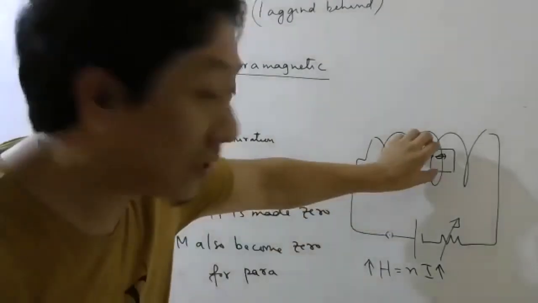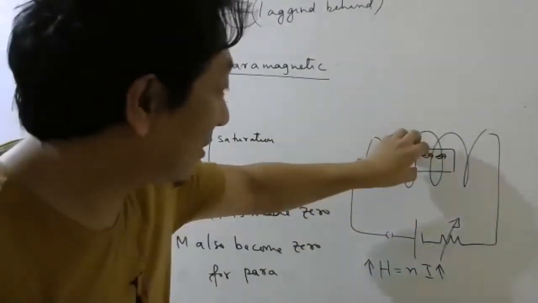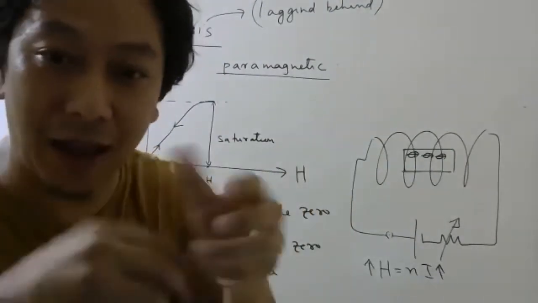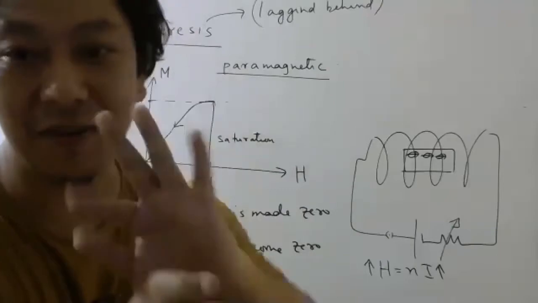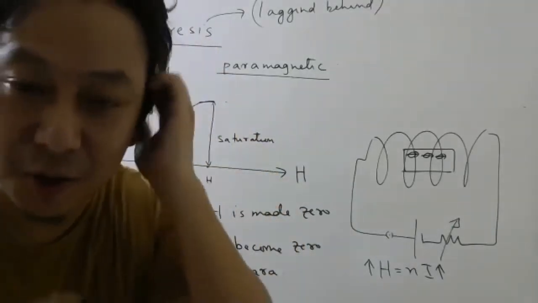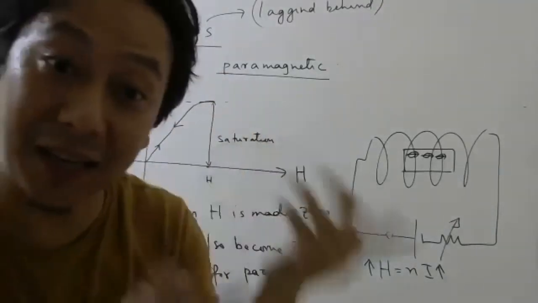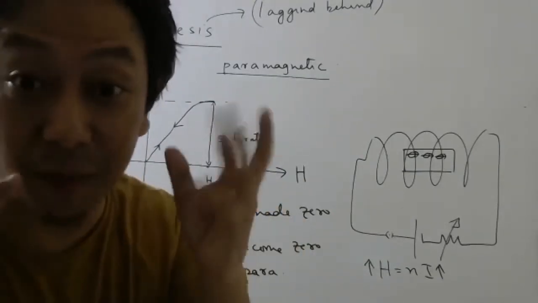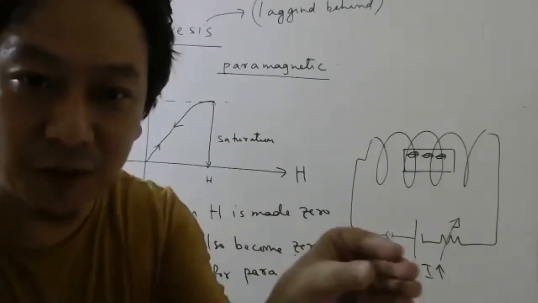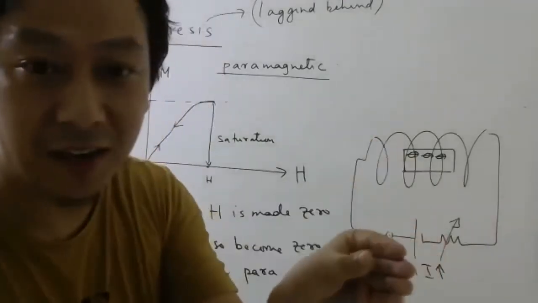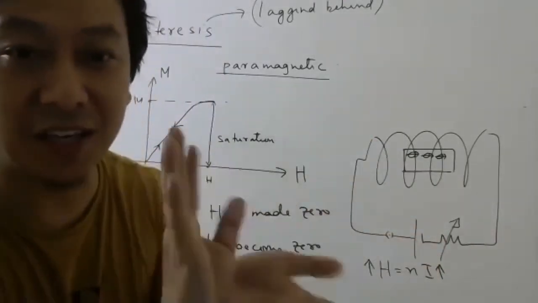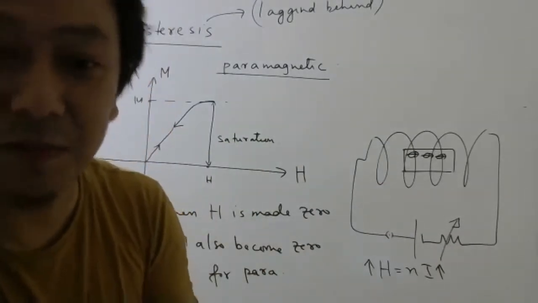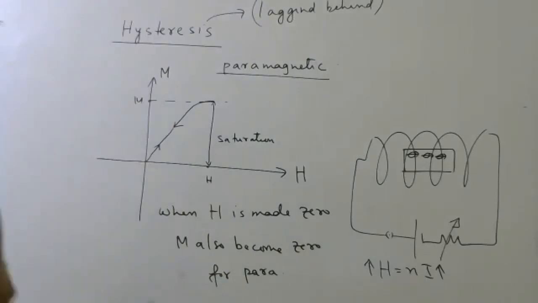But once you take it outside, what is the external magnetic field now? Zero. So again the dipoles will turn in random directions. Understood or not? So basically they forget that they were magnetized. So in paramagnetic materials there is no memory. The moment you bring them out of this magnetic field, all the atoms will orient in random directions. So again the total magnetization will become zero. Understood this part?